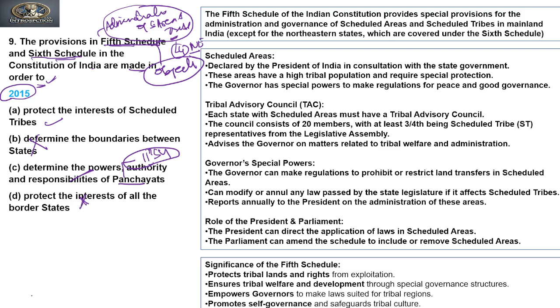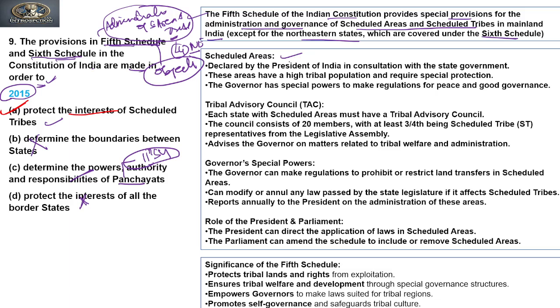So the answer to this question is A, to protect the interest of scheduled tribes and scheduled areas.